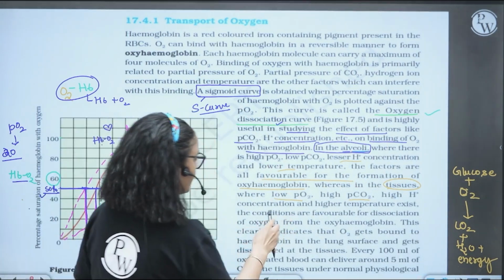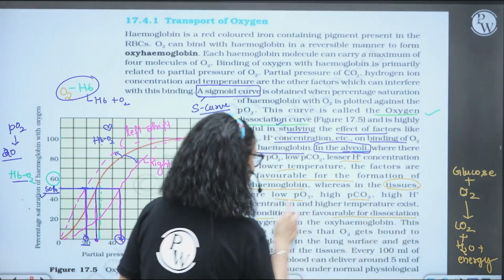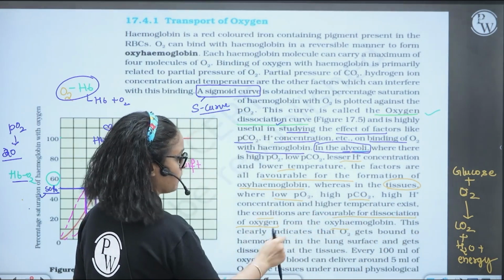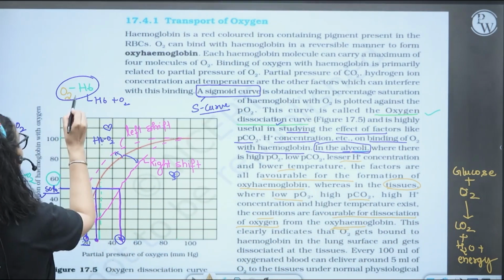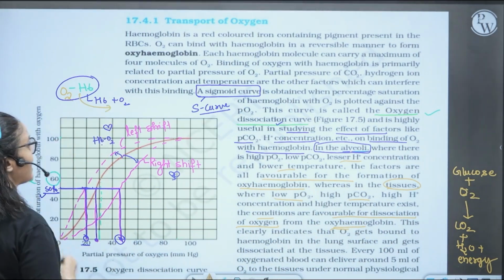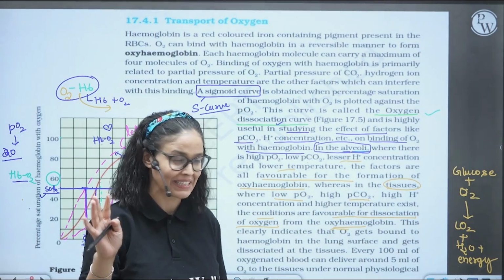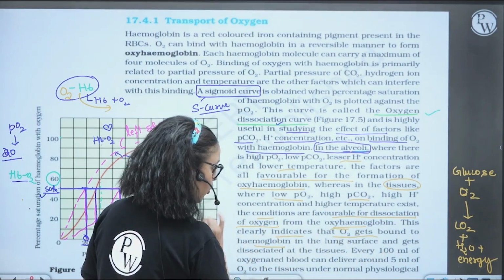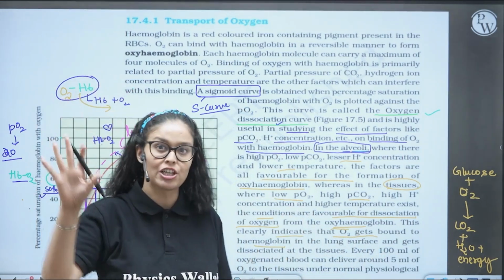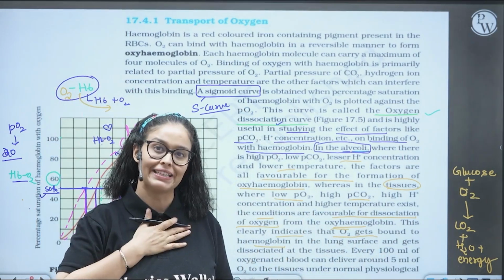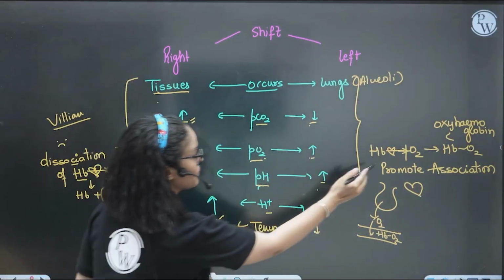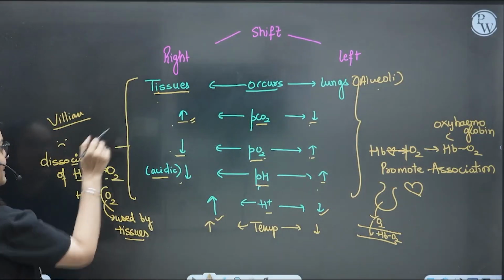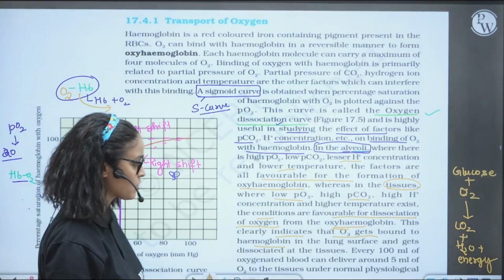So kids, higher temperature and all these conditions are favorable for dissociation of oxygen from the oxyhemoglobin. So from the oxyhemoglobin, they are breaking up hemoglobin and oxygen, dissociating them, right? So this clearly indicates that oxygen gets bound to the hemoglobin in the lungs, and they are dissociated, breaking up in the tissues. So it's so simple.